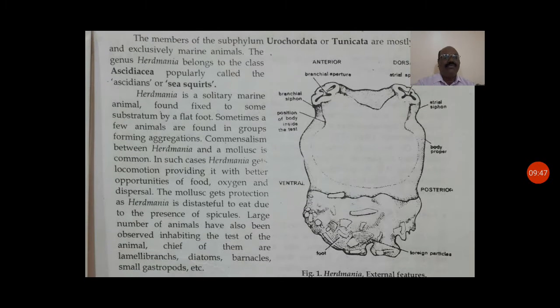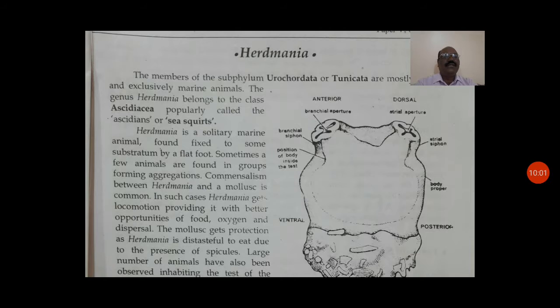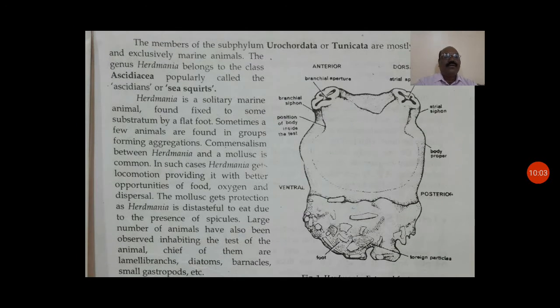They only have physiological functions like an animal, but they are sedentary, attached to the substratum. They are non-movable. Some are movable, but some are non-movable. The animal you can see on the screen is a non-movable animal, so it is called a sedentary animal.